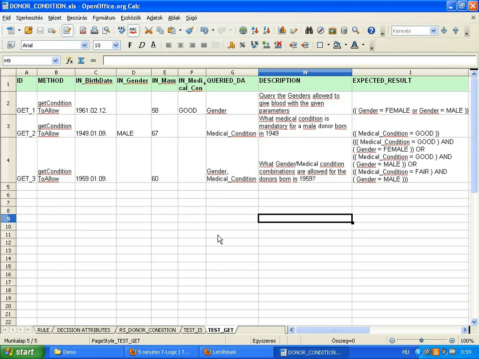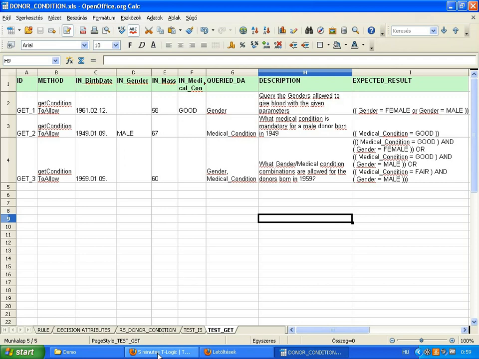The get condition to allow evaluation mode holds many different query possibilities in itself. We'll get to know the other 4 evaluation modes in the following issues of the series. Think about in how many cases it is necessary to evaluate a rule in multiple ways. In case of other decision engines, these different evaluation modes have to be implemented as separate rules.